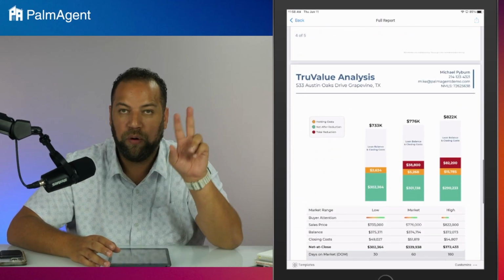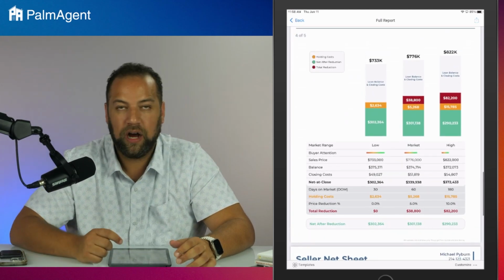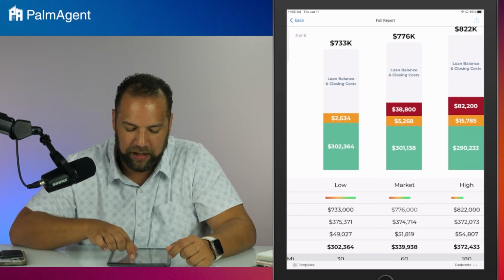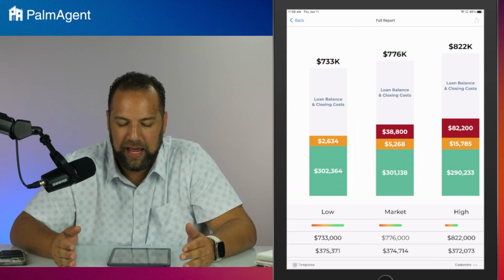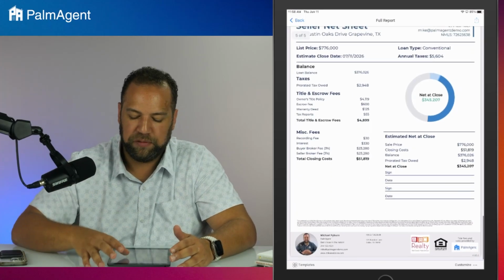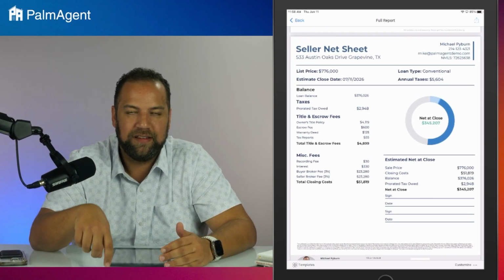Next, we've got the full report, the 1-pager that shows all 3 pricing strategies, holding costs in orange, reductions in red, showing their adjusted final net at all 3 strategies. Nice, clean visual for us to illustrate this concept to our seller. And then, of course, the last page being the net sheet that our app is famous for. That's why we're calling this the new net sheet.